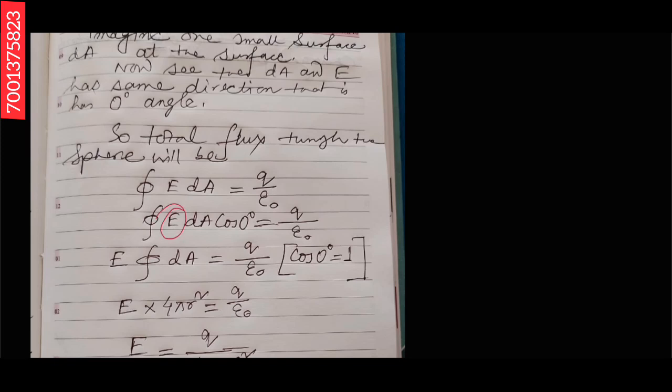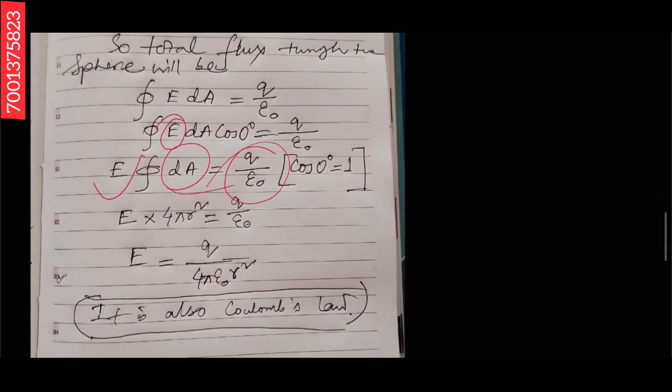Now E is constant, so it comes outside the integration. We integrate dA, and since cos theta is cos 0, which is 1, it becomes 1. The integration of dA is 4 pi r squared, the total surface area of the sphere.